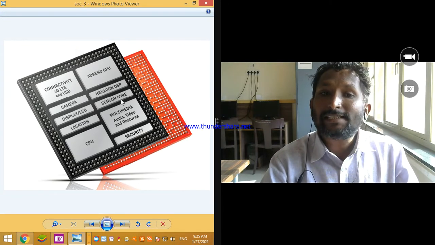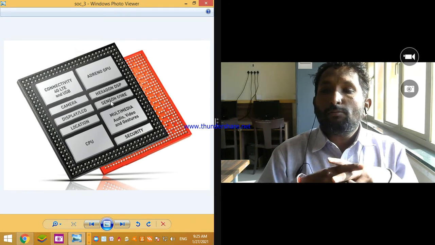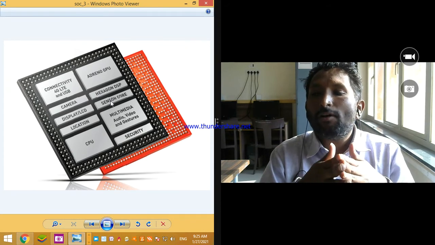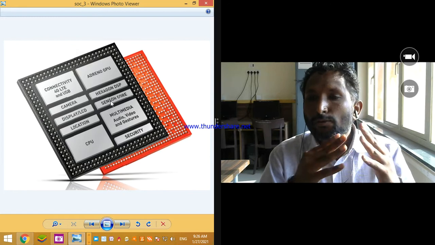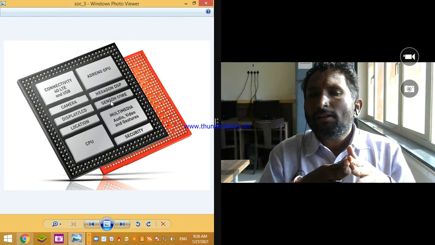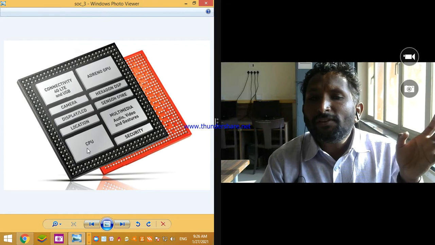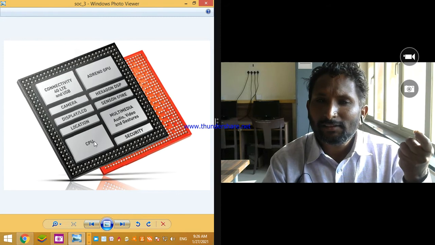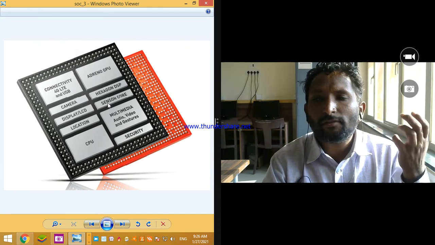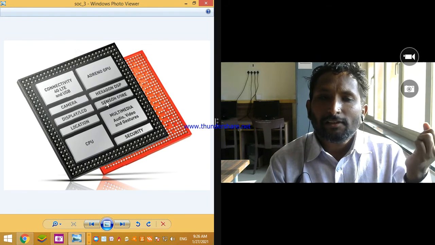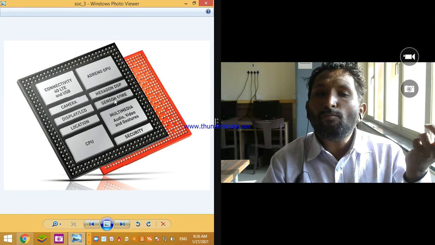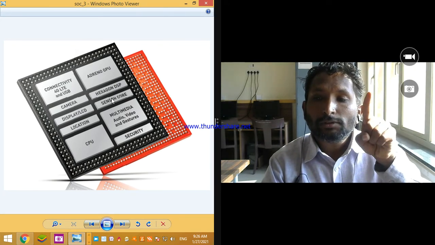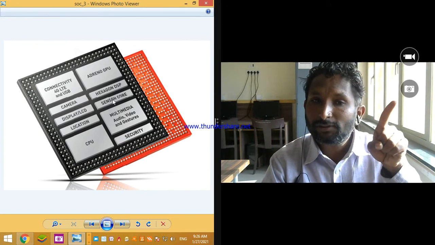Then next, sensor core. Most of the time we use our mobile phone to execute operations like sensor operations. So how does it work? The CPU doesn't handle the execution of programs which are based on sensors. For example, an IR sensor. If I have to execute the programs of an IR sensor, then this sensor core module handles all the activity related to sensor program execution.